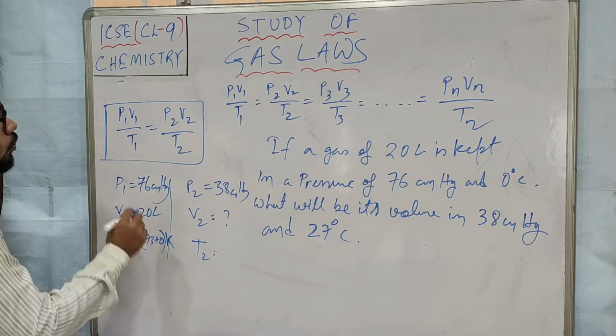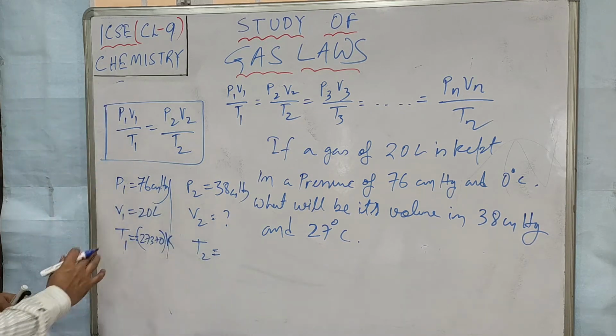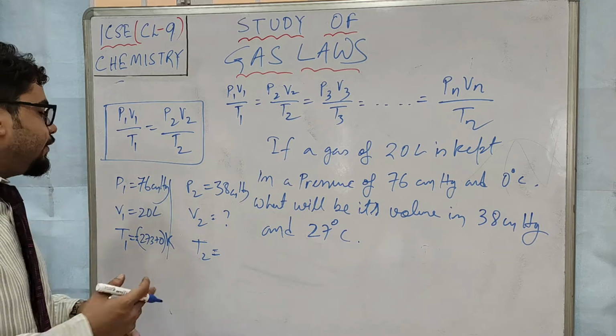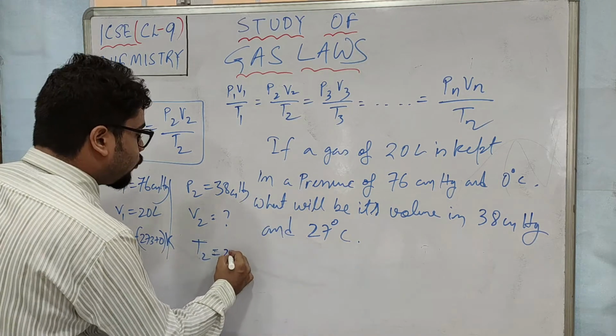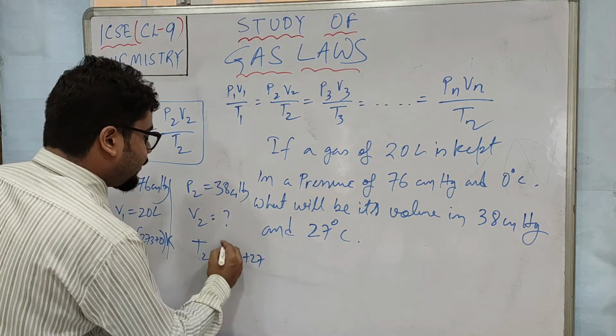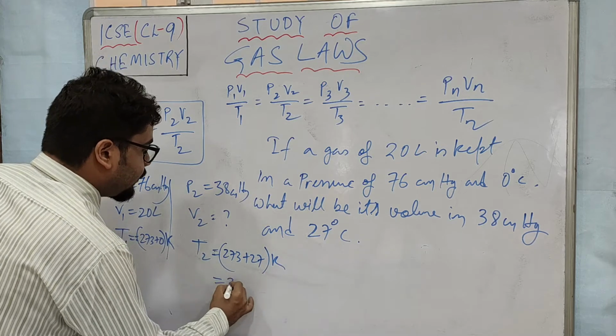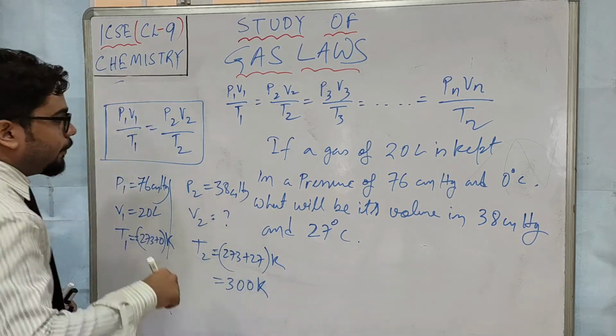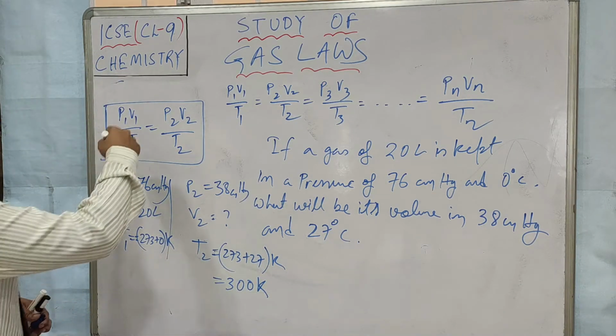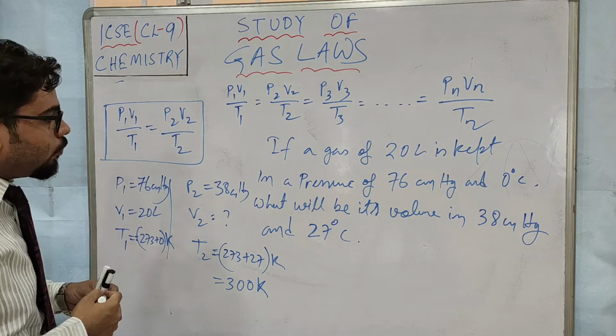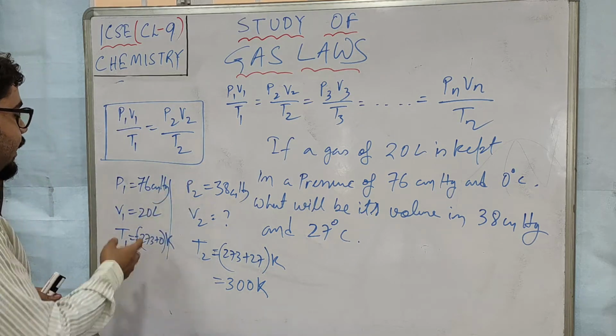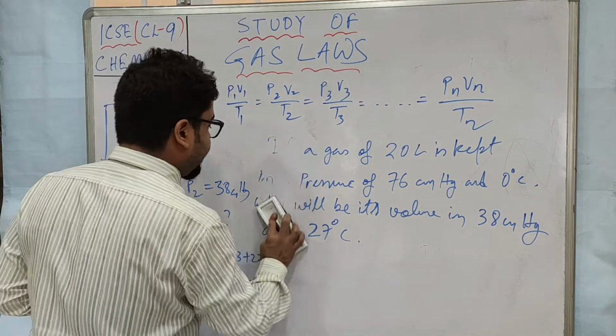Because I am telling you, T has to be in absolute temperature, in the Kelvin scale, and T2 will be 273 plus 27 Kelvin, or 300 Kelvin, right? So now we will apply this formula to find out what the answer is. So I am just rubbing this question off.